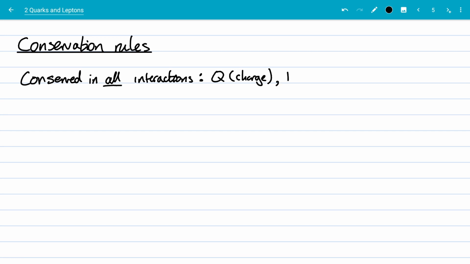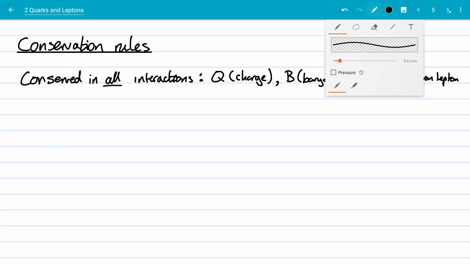Then we've got things like baryon number. Remember, we met that last time. Baryon number, where quarks have a baryon number of 1/3, antiquarks have a baryon number of -1/3. We also had two different lepton numbers. We had L with a subscript E, the electron lepton number.